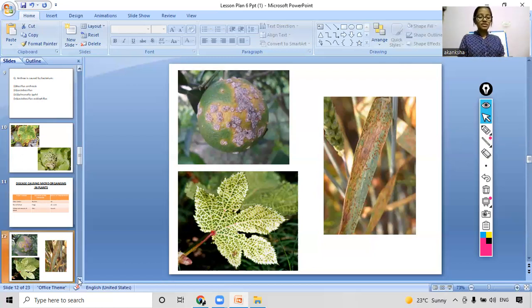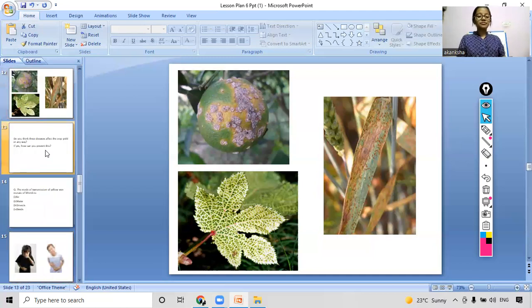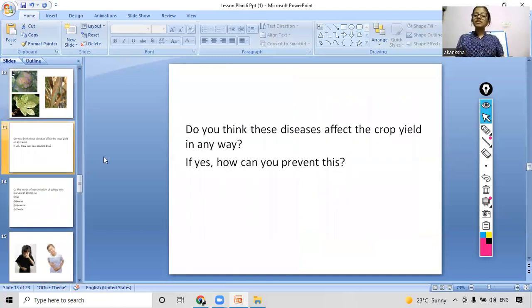Let's see what question awaits us. Do you think these diseases affect the crop yield in any way? The plant is getting affected with these diseases, but do you think it is affecting the crop yield? If yes, you have to give your reasons, right? And how we can prevent it.